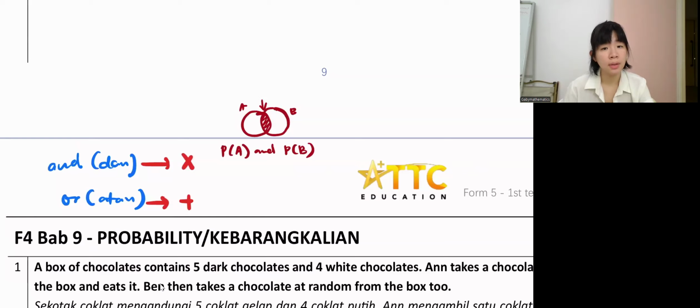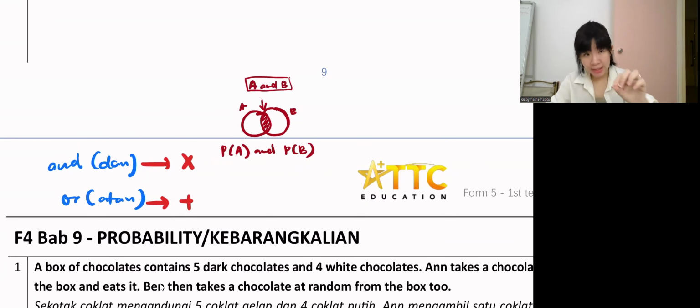This one is called A and B. Write this down: when you see the word "and", if we refer back to the Venn diagram, it also means intersect, which means the middle part.